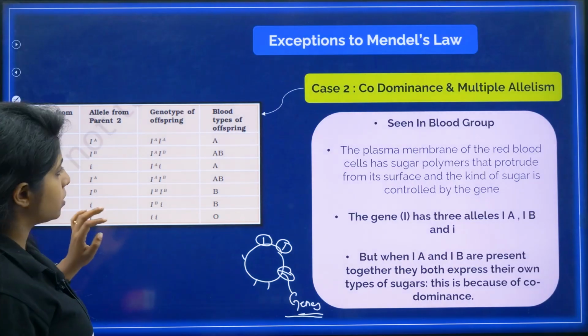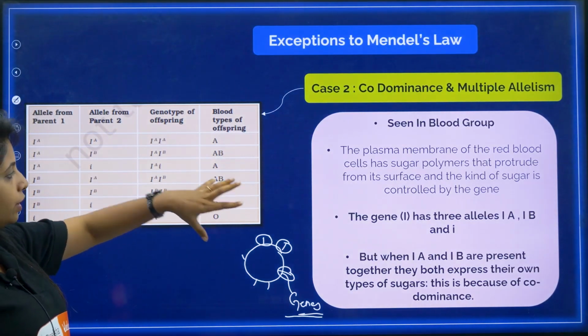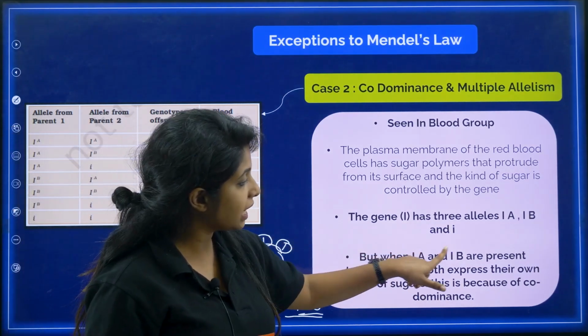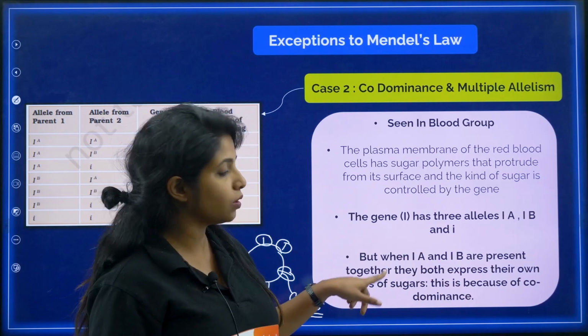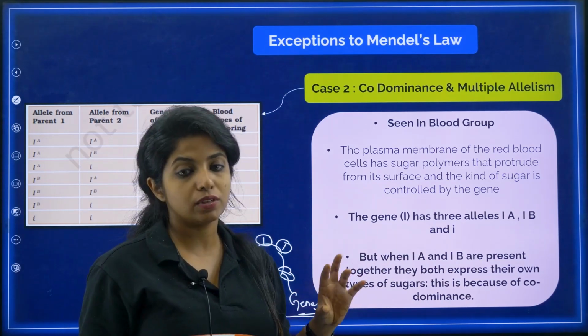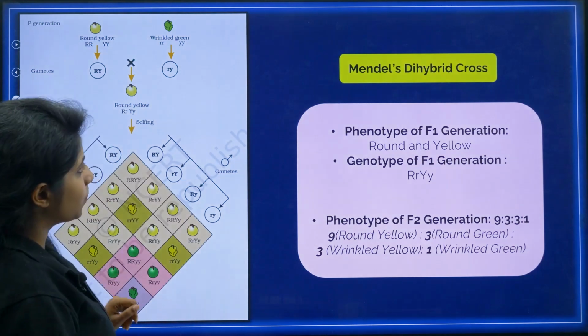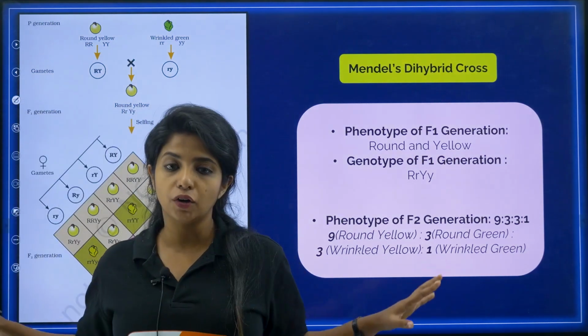I hope you understood this now. Okay, so this is a chart given for it. Just go through it. It's the same thing that I said, and it will be really important. So when both IA and IB are present together, they both express their own type of sugar, which is why you say it is co-dominant. Cool? Please remember. Now, talking about the monohybrid cross is done.